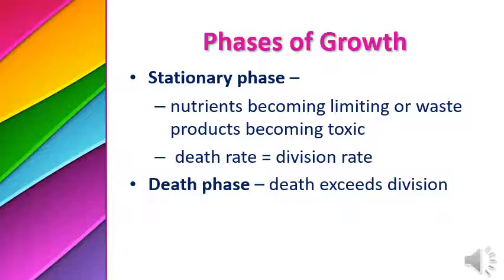And on the other hand, bacteria face a minimum supply of nutrients. So due to both reasons, bacteria move toward limited growth, and due to toxicity they can move toward death. So the death rate becomes equal to the division rate, or multiplication rate, in the stationary phase. And in the death phase, due to increased toxicity and decreased nutrients, bacteria face death, and the death rate becomes higher in this phase.